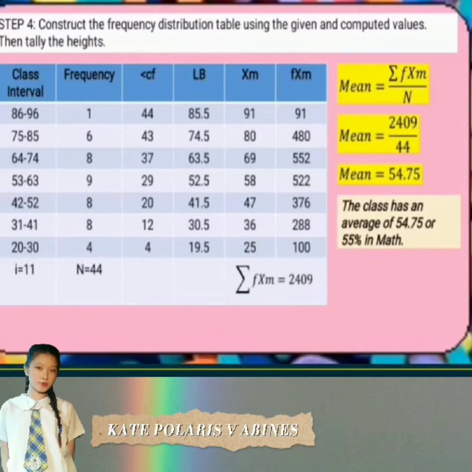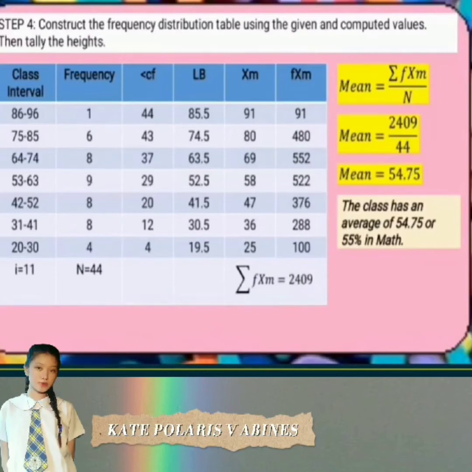Para makuha naman yung product ng frequency tsaka ng middle point or middle value, multiply nyo lang siya. 1 times 91 equals 91, then 6 times 80 equals 480 hanggang baba. I-multiply nyo lang. Ngayon, kumpleto na yung table natin. Now, we are ready to get the mean.